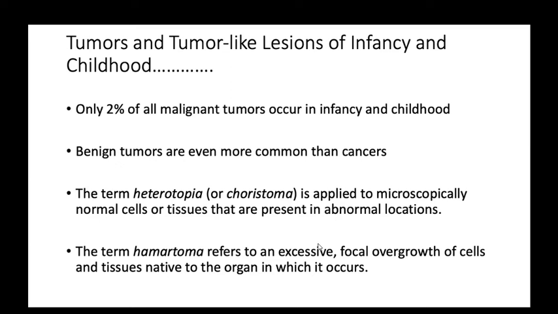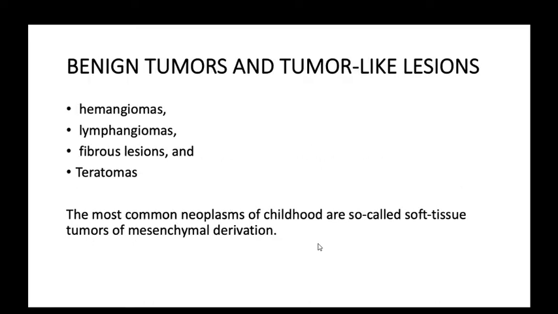Okay. Now coming to benign tumors and tumor-like conditions in children and infancy. Most common are the hemangiomas. Hemangiomas are capillary hemangioma and cavernous hemangioma. Hemangiomas are common in infancy and childhood. Capillary hemangioma is present mostly at the time of birth, and slowly, spontaneously, they regress as the babies grow. Lymphangiomas are benign tumors of lymphatics. Dilated channels of lymphatics form lymphangiomas.